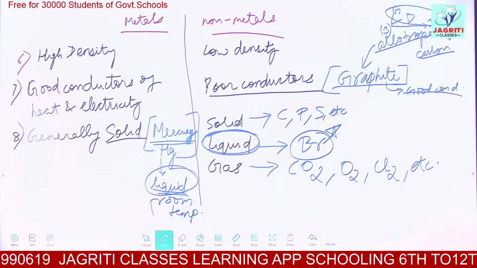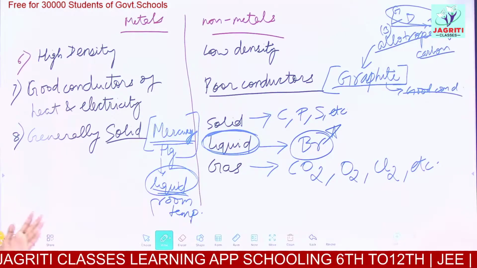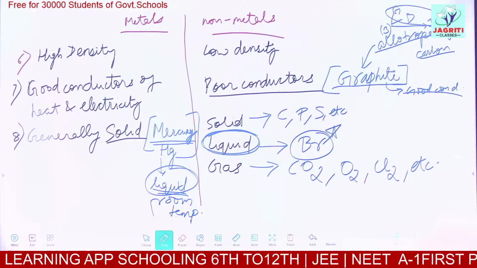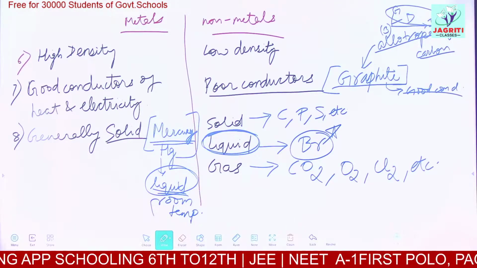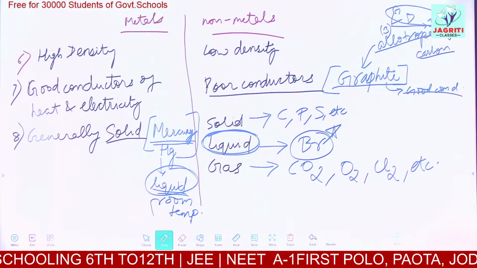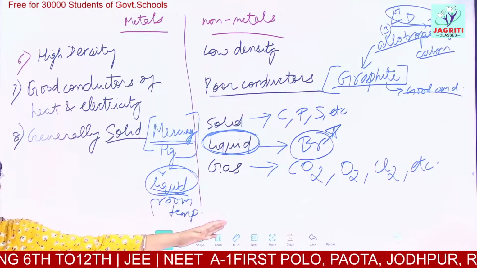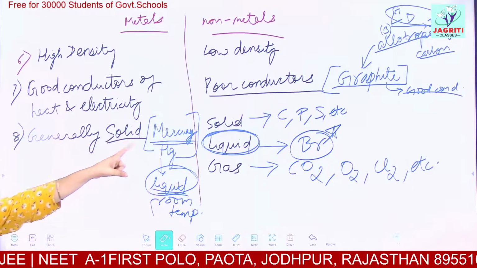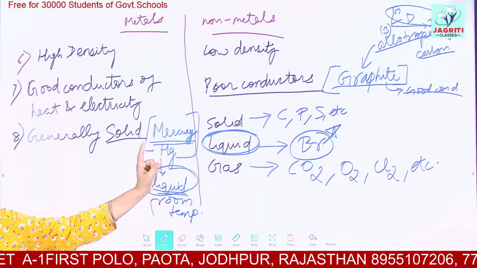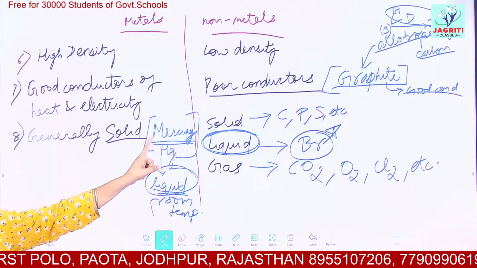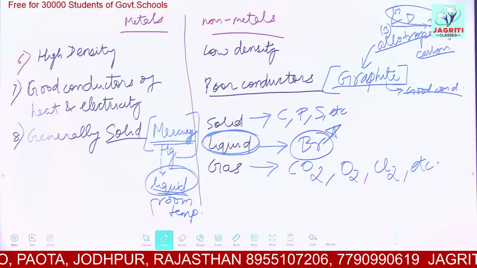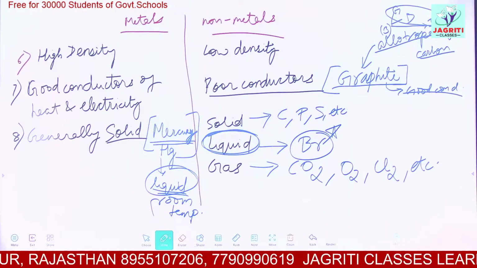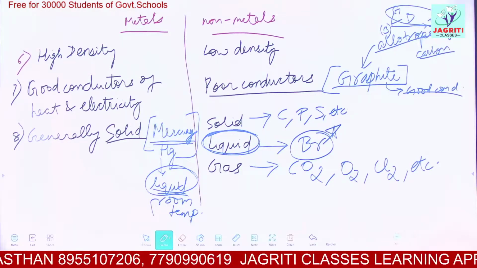These are the points which are given in your books, but it is quite scattered. So I am just explaining it in the form of points, so you can easily understand and learn the points. It would be easy for you to make the notes also. You can make the notes simultaneously with me. Make it in the form of a table, write all the properties, write their meaning, and then write the exceptions. Examples we'll discuss later. First you write the exceptions which are shown by metals and non-metals in the different properties. So we have discussed metals have luster, metals are ductile, they are malleable, sonorous, they are good conductors.